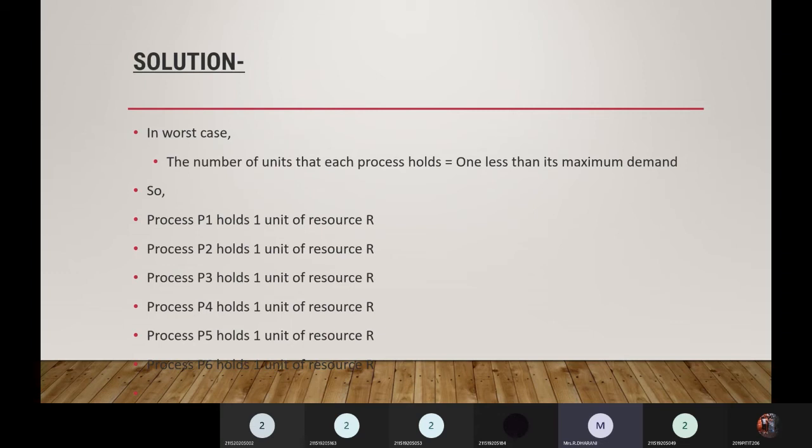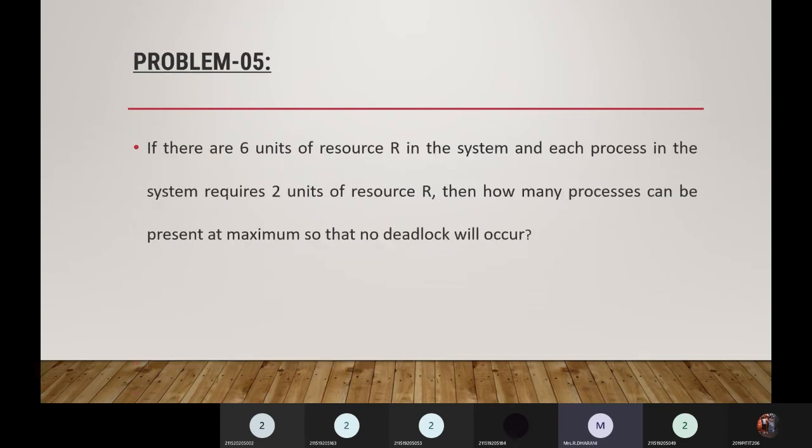Okay, so from process P1, if each process holds 1 unit, then there will be no chance of a deadlock occurring. See, there are 6 units of resources in the system and each process requires 2 units of resource R. There are 6 units, but each process requires how many? 2 units.